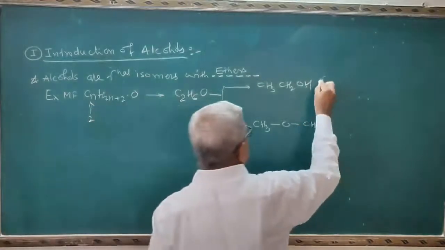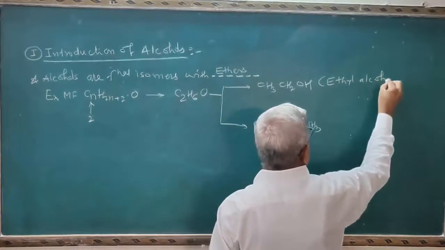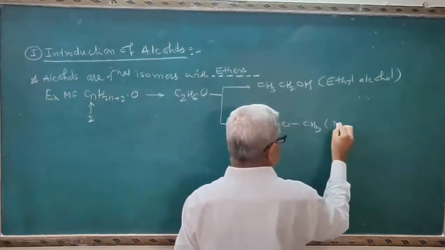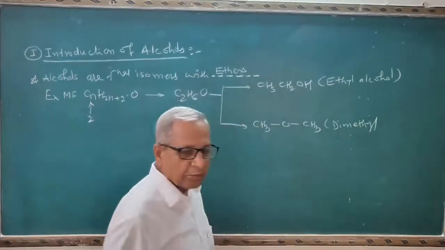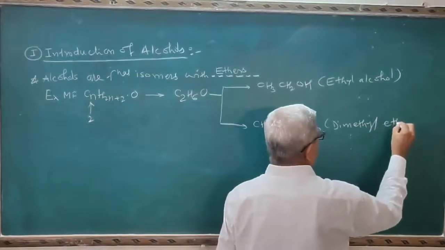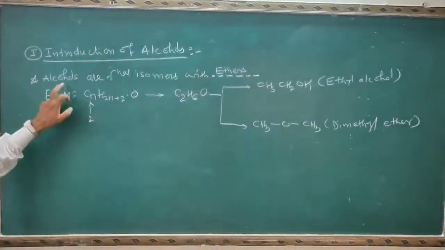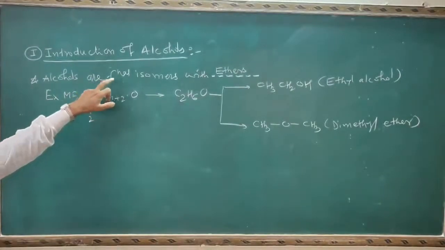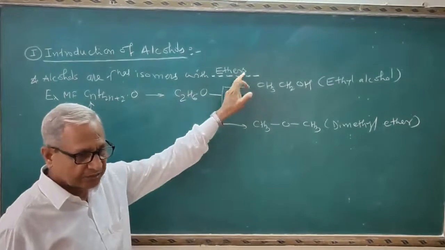Now see, this is ethyl alcohol. And this is dimethyl. Two methyl groups are there. Therefore, dimethyl. The functional group is ether. Therefore, the name will become dimethyl ether. And this is the important question here: alcohols are functional isomers with ethers.